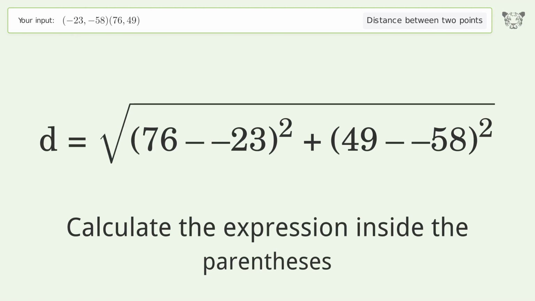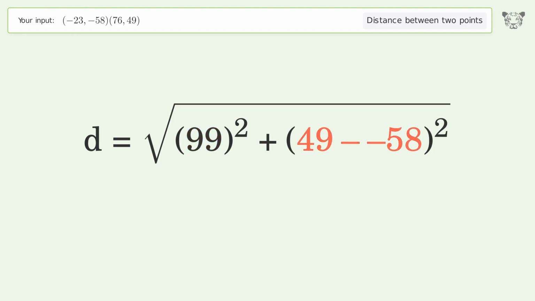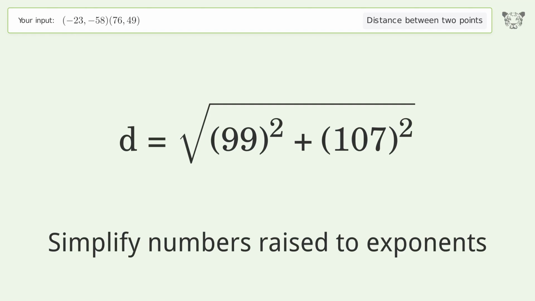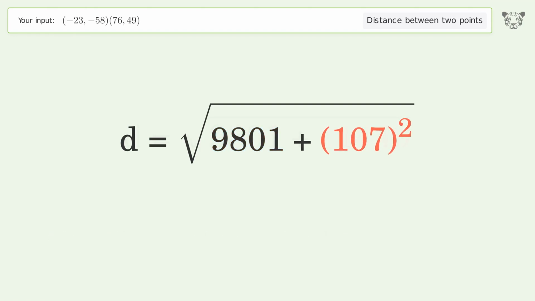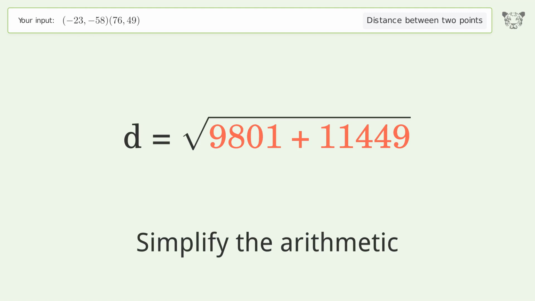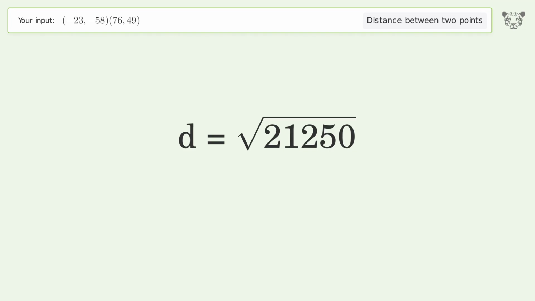Calculate the expression inside the parentheses. Simplify numbers raised to exponents. Simplify the arithmetic. And so the distance between the 2 points is the square root of 21,250, or 145.774.